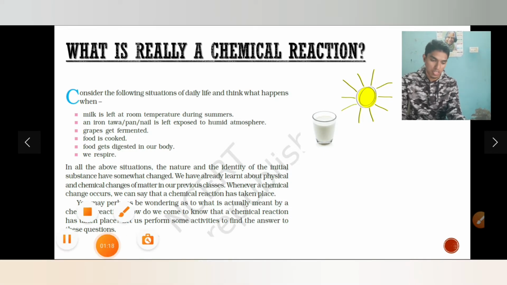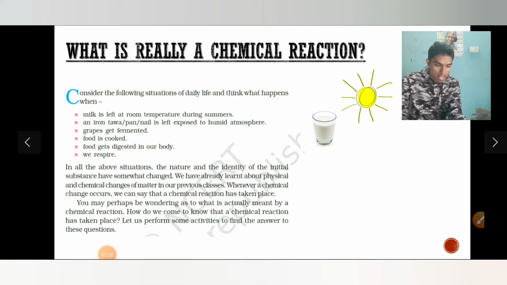Just think about it. The third example is grapes get fermented. You go to the bazaar, you buy some grapes, bring them to your home and keep them for a few days. You are not eating them, you are leaving them for many days. What will you observe? You will observe that the grapes have become very soft, they have become brown in color, so they are getting fermented. Why are they getting fermented?